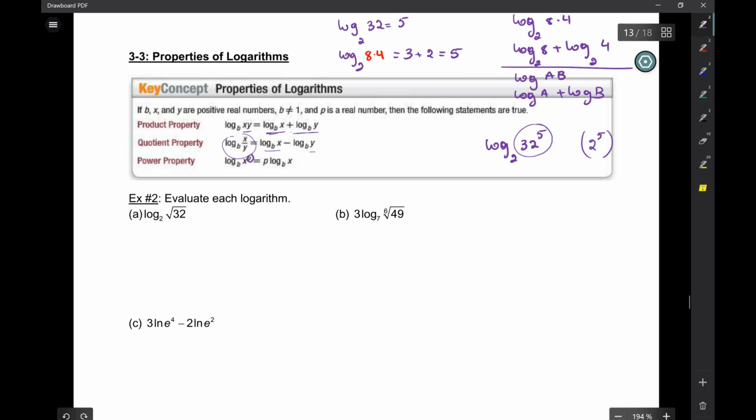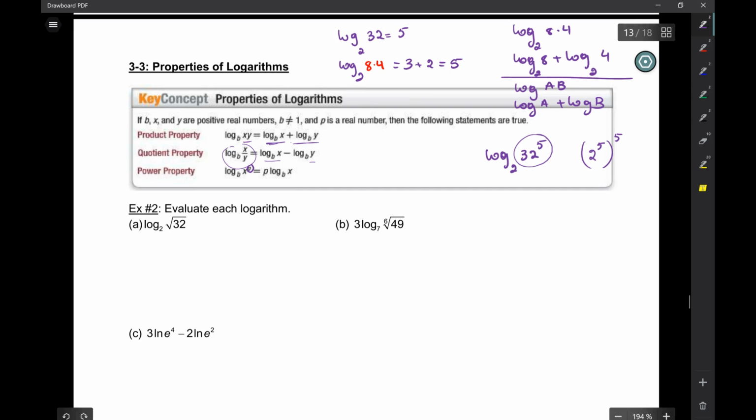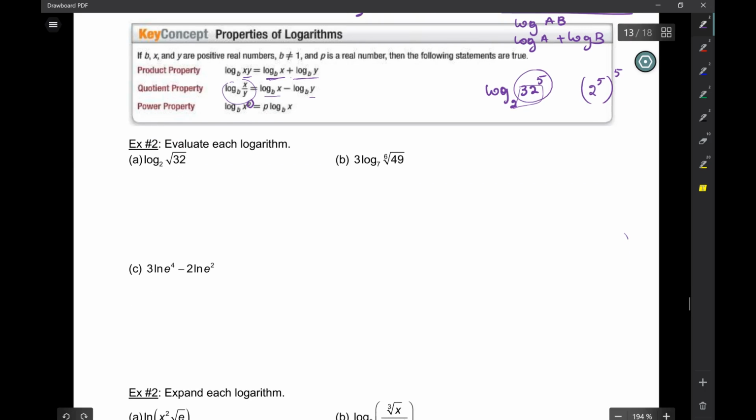It's 2 to the 5 to the power of 5, right? So what exponent do I need here? What's the exponent of 2 that would give me 32 to the power of 5? 25, right? Because 2 to the 5 gives me 32, and then to the power of 5 gives me this one. So I have 5 sets of exponents in that one. So I have to multiply everything by the 5. Okay? All right, let's go here and do this.